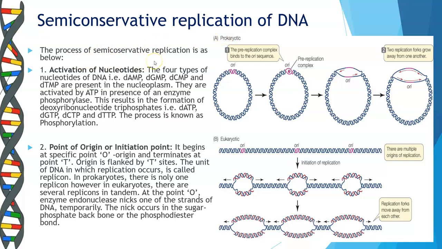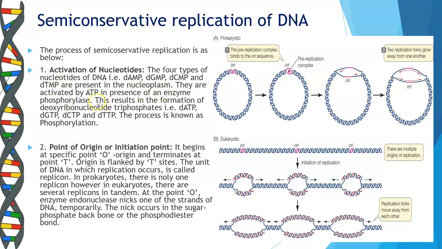So the process of semi-conservative replication begins with the activation of the nucleotides. This is the first step. The four types of nucleotides of the DNA, that is dAMP, which stands for deoxyribonucleotide, adenine monophosphate, guanine monophosphate, cytosine monophosphate, and thymine monophosphate. These are all present in the nucleoplasm.